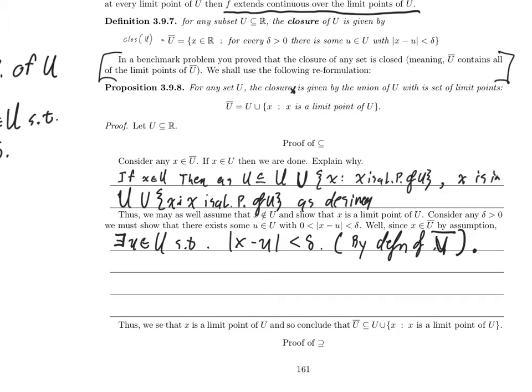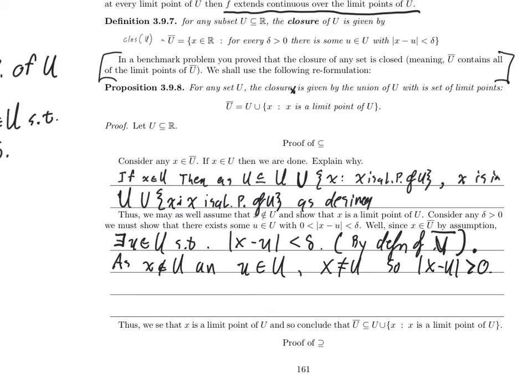Why is x not equal to u? Well, we need some property that x has that u does not. X is not in U. Little u is in U. Aha, I think that does it. As x is not in U, and little u is in U, x is not equal to u, so absolute value of x minus u is greater than 0.